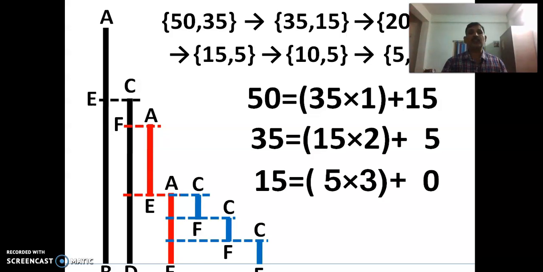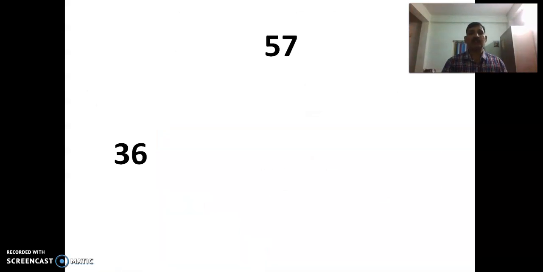We continue this process till the remainder is 0. Of course, here we can observe that the remainder is 0. That's how we can say that 5 is the HCF of 50 and 35. What we have to understand here is 5 is the HCF of not only 50 and 35, it is also for 35 and 15 and 15 and 5.